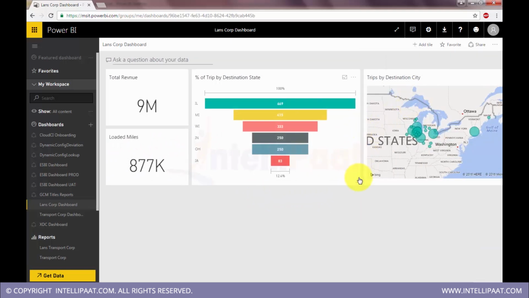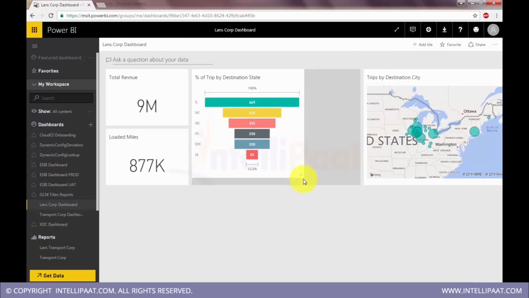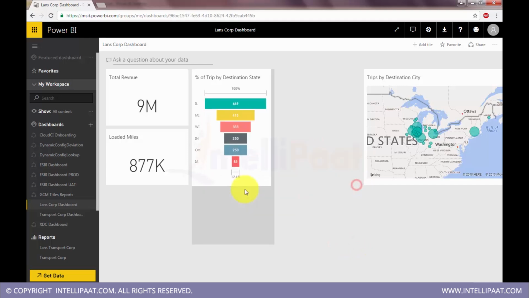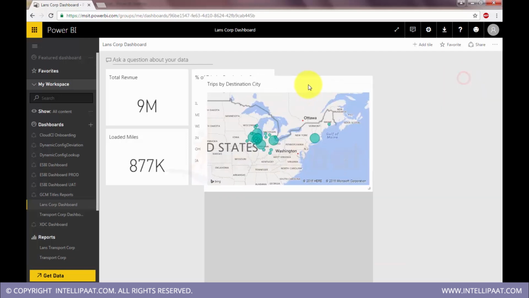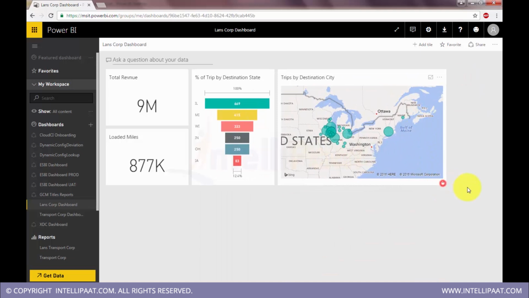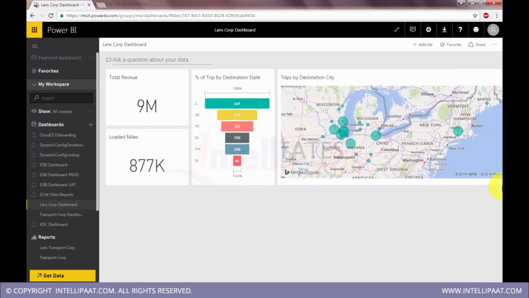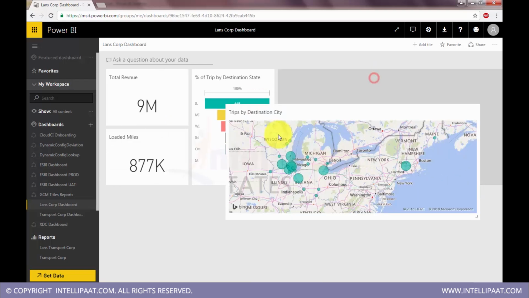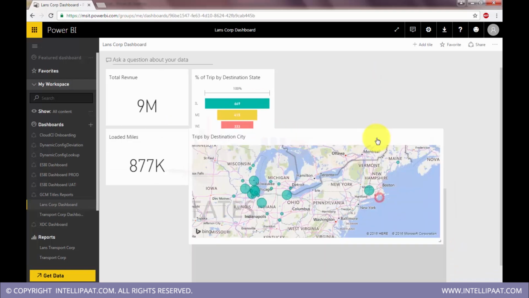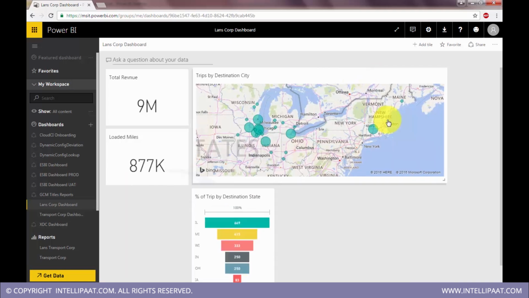You can arrange them conveniently. Just drag and drop. You don't develop any visualizations here. This is pinning from already existing dashboards. This acts as a master dashboard.